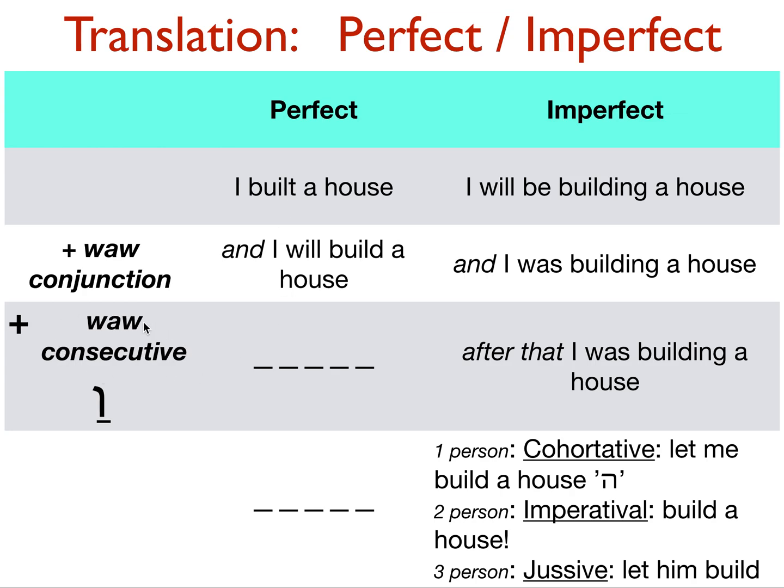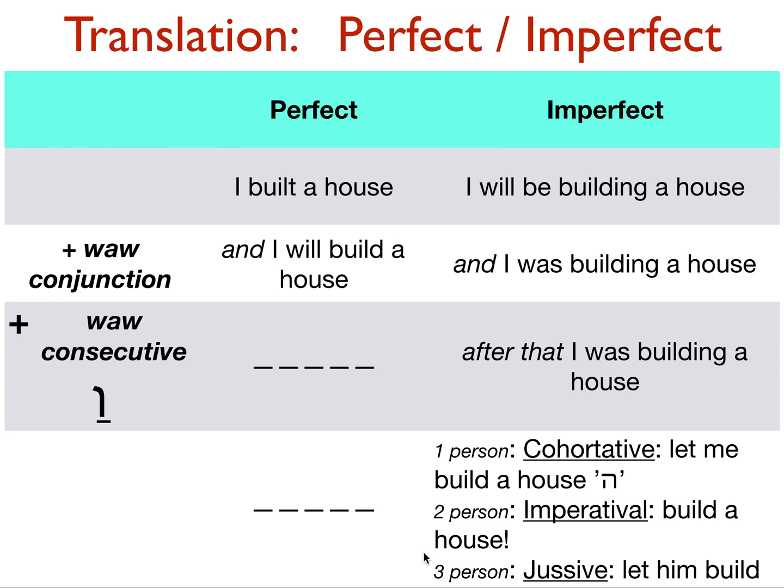Now we have such a thing as vav consecutive. We also covered it already. That is the same as vav conjunction, except it adds the idea of consecutive time. So after that, I was building a house. Here, this is just a list with vav conjunction: I was building a house, and I was eating, and I was sleeping. Here, it means after that, I was building a house, after whatever I did before.